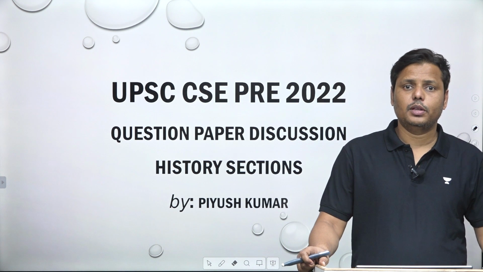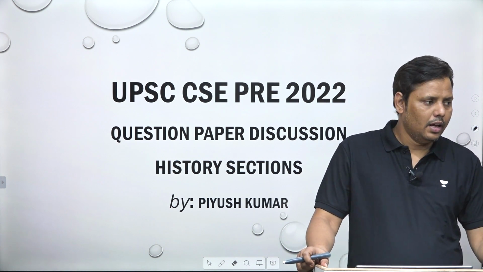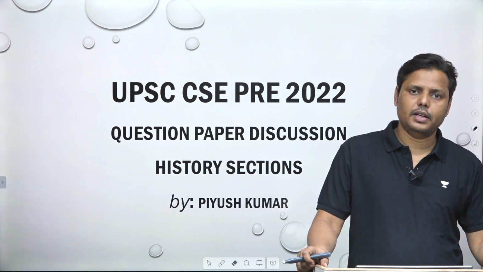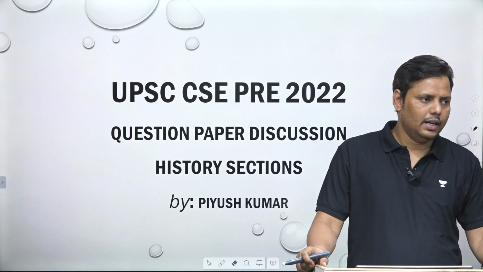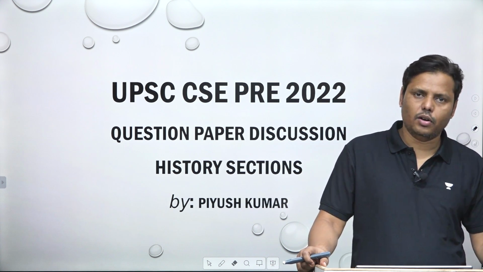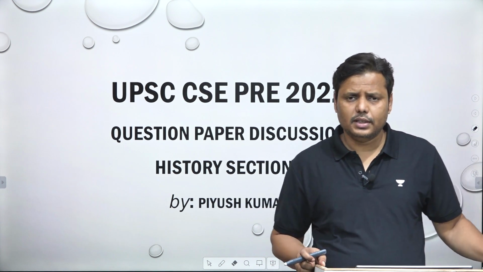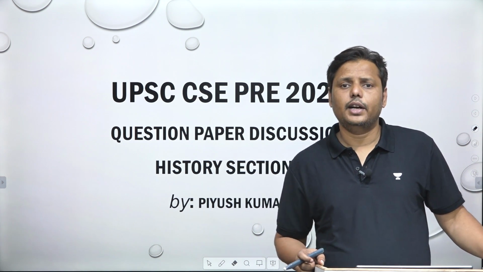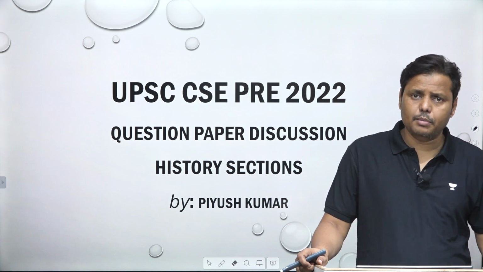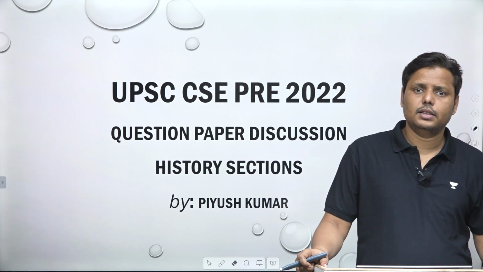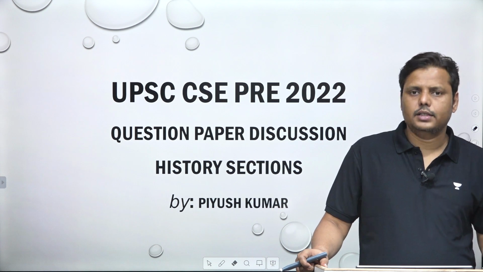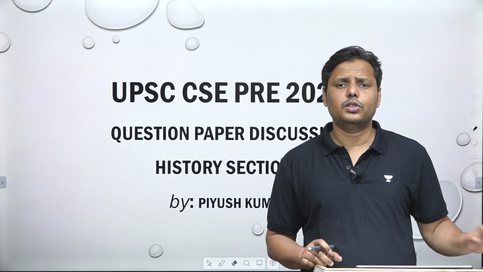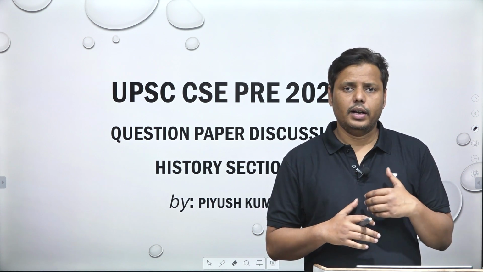So the first stage of the UPSC examination is done. After the prelims, normally the aspirants are a bit worried about their answers. This ambiguity is always there. Every year it happens, so there's nothing new in this. We have just tried to come up with the answers of certain sections, and I'm here to discuss the questions related to history. There are 16 questions of history which have been asked, and there's no doubt that these are purely from history only. And we'll just try to analyze the questions.